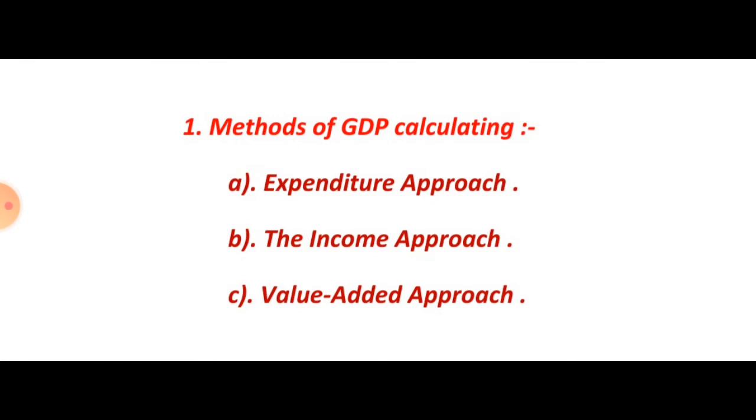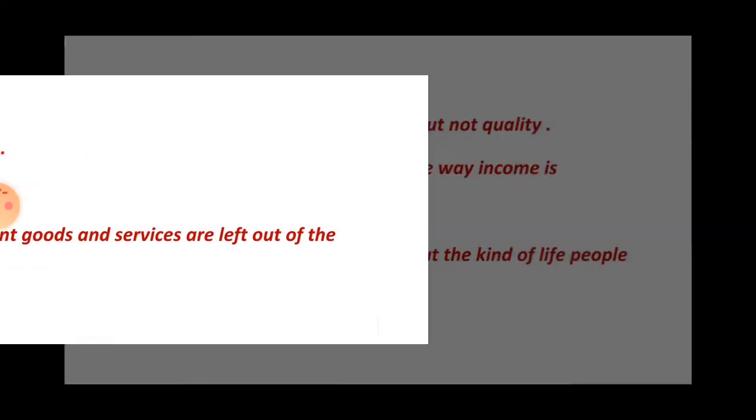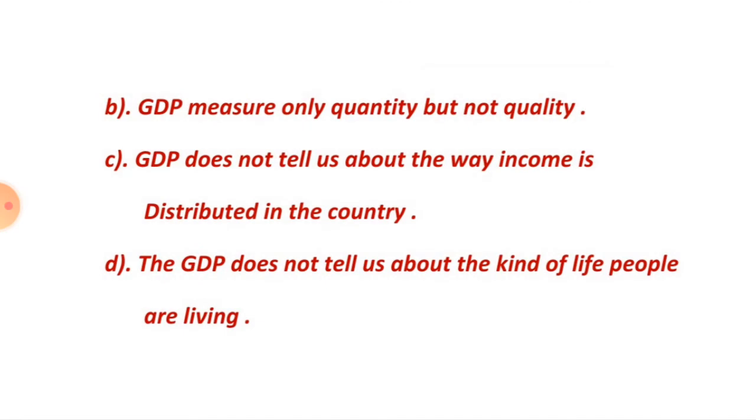Methods of GDP calculating: expenditure approach, income approach, value added approach. Importance of GDP. Limitations of GDP: several important goods and services are left out of the GDP. GDP measures only quantity but not quality. GDP does not tell us about the way income is distributed in the country.